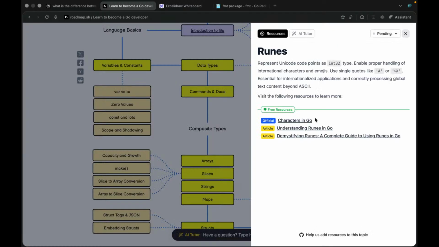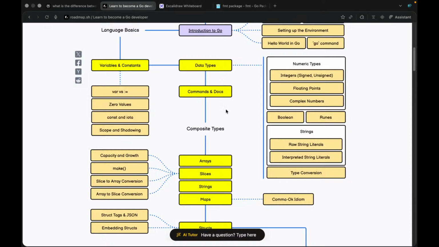Then we have runes. I don't know. Okay, represent Unicode points as int 32. Right. Enable proper handling of international characters and emojis. Use single quotes. Okay, these are being used for some special characters that do not exist on your keyboard, right?